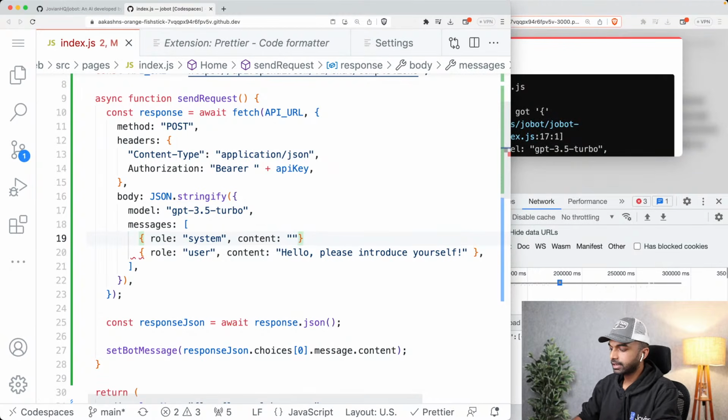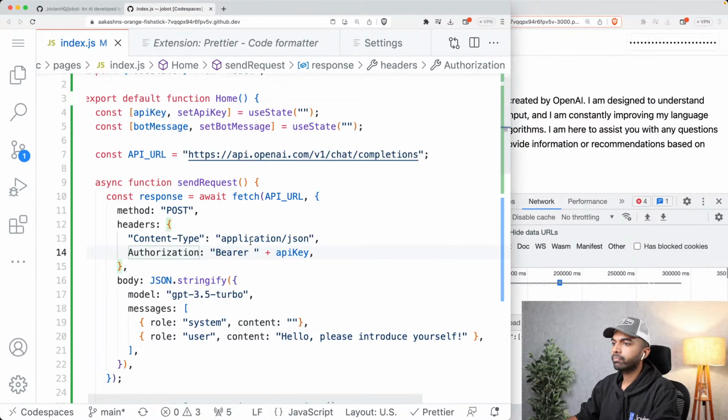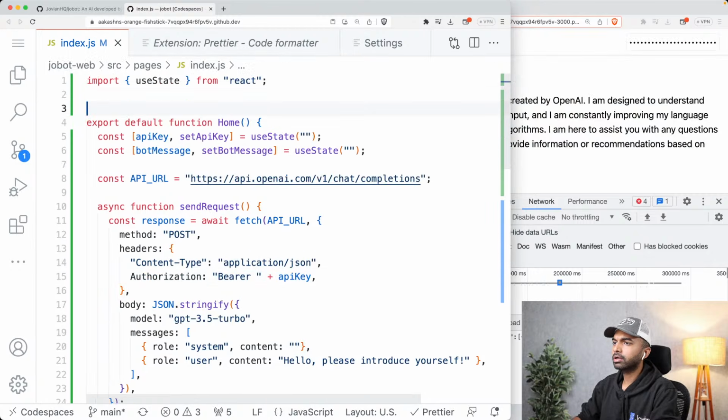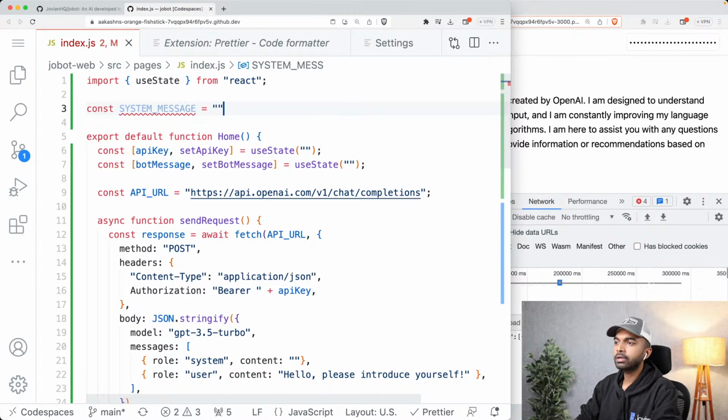Okay, so let us create a system message here, and let me just create a system message here outside, and we're just going to use that here. So const system message. Okay, now the system message is generally not shown to the user. It is just used behind the scenes. So let's see.